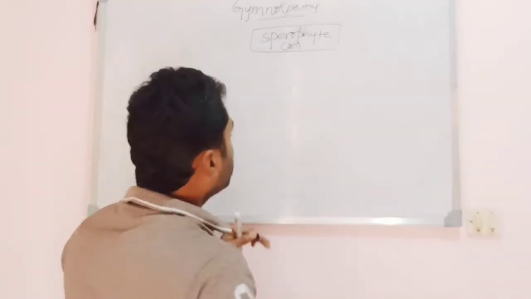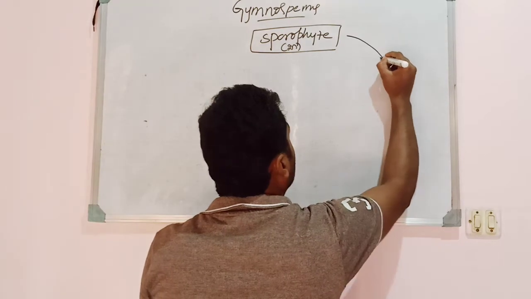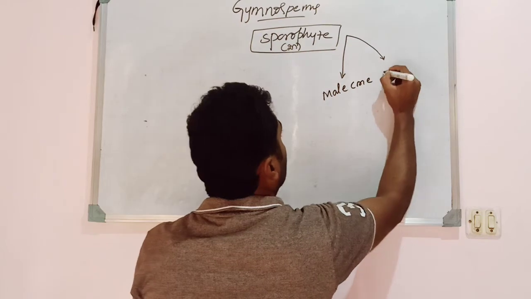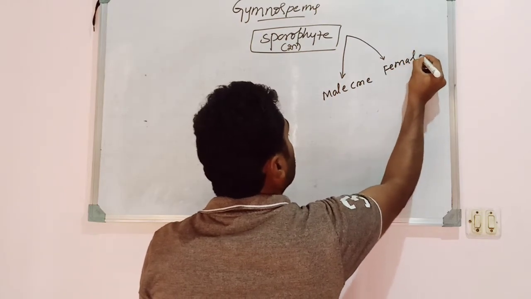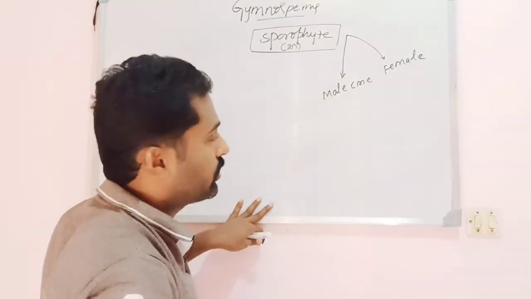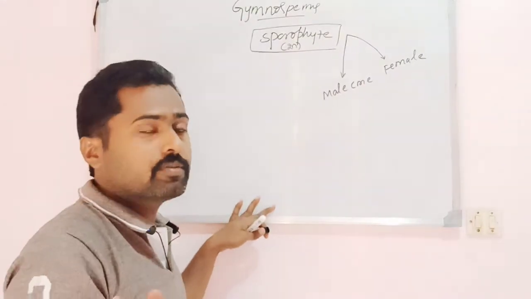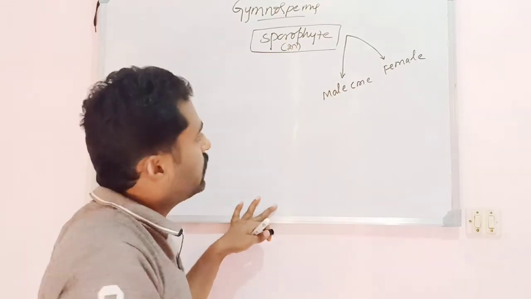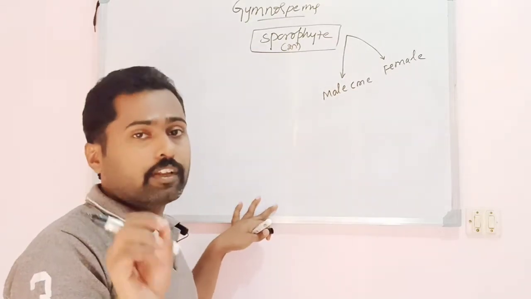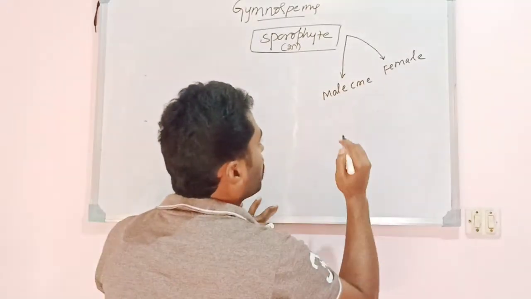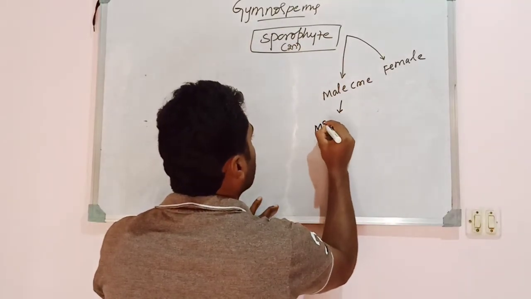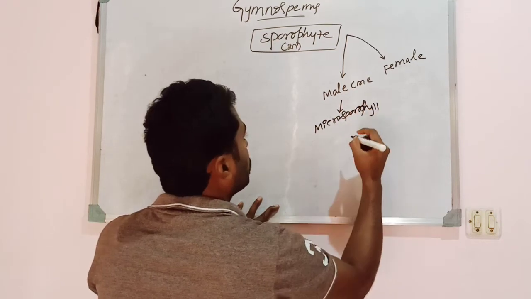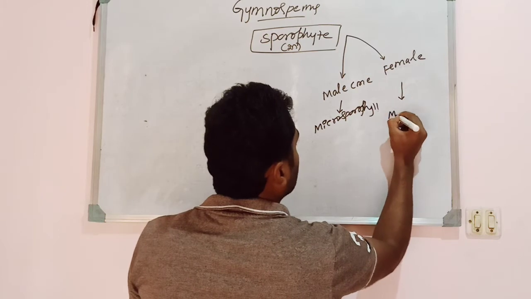This diploid sporophytic plant body produces male and female cones, because all gymnosperms and angiosperms are heterosporous in nature. Only a few pteridophytes are heterosporous, but other pteridophytes are homosporous. Both forms can be seen in the pteridophytes, but gymnosperms and angiosperms are purely heterosporous in nature. So they produce male and female cones. The male cone consists of microsporophylls, whereas the female cone consists of megasporophylls.